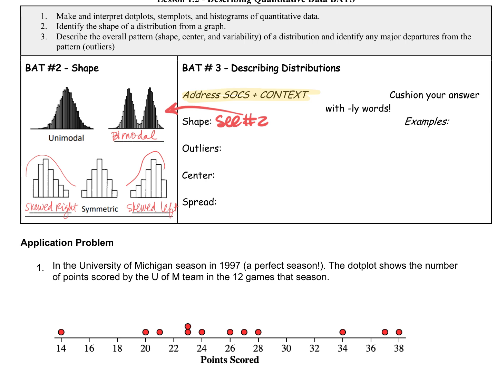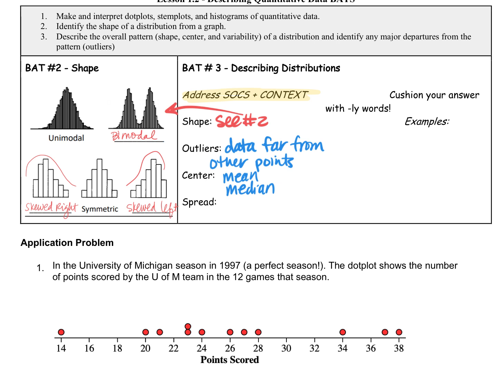Outliers, okay? Data far, I should say, how do I phrase this? Data far from other points. For now, data that's far from other points of data. Gaps, right? Center, we talked about this. You can use mean or you can use median. When do we use mean?